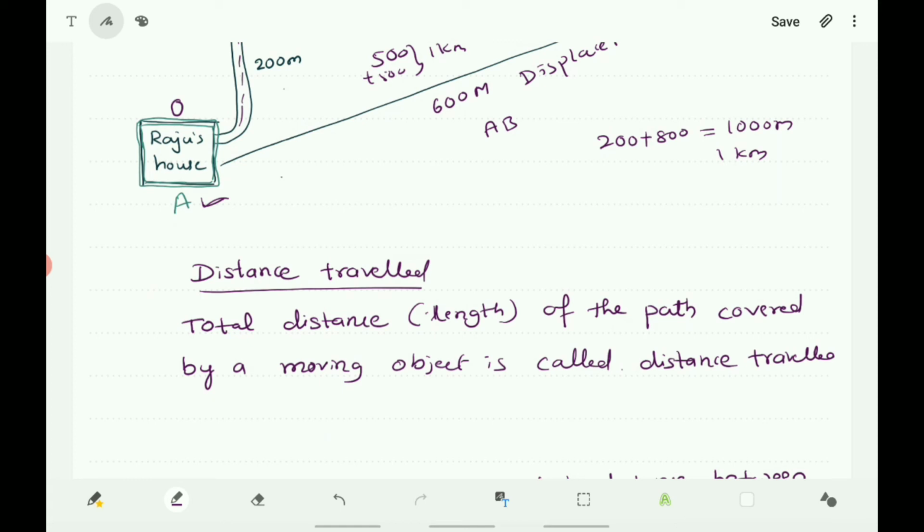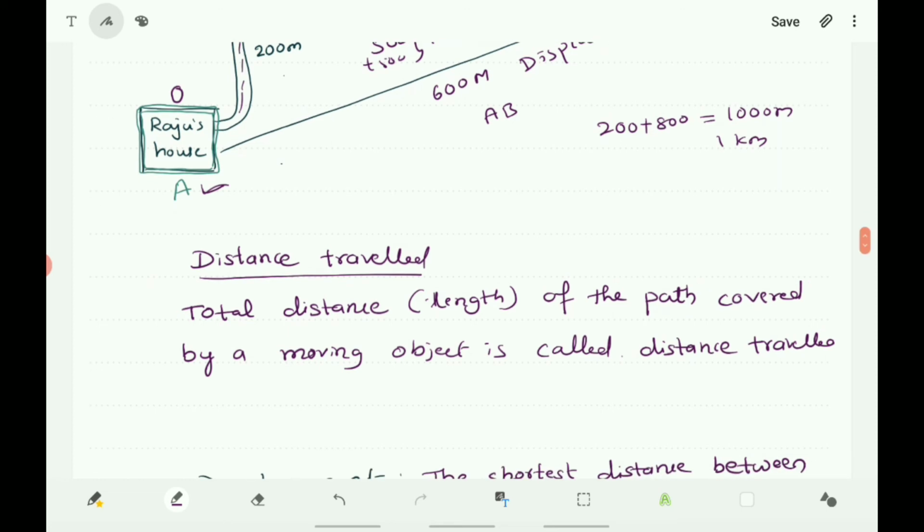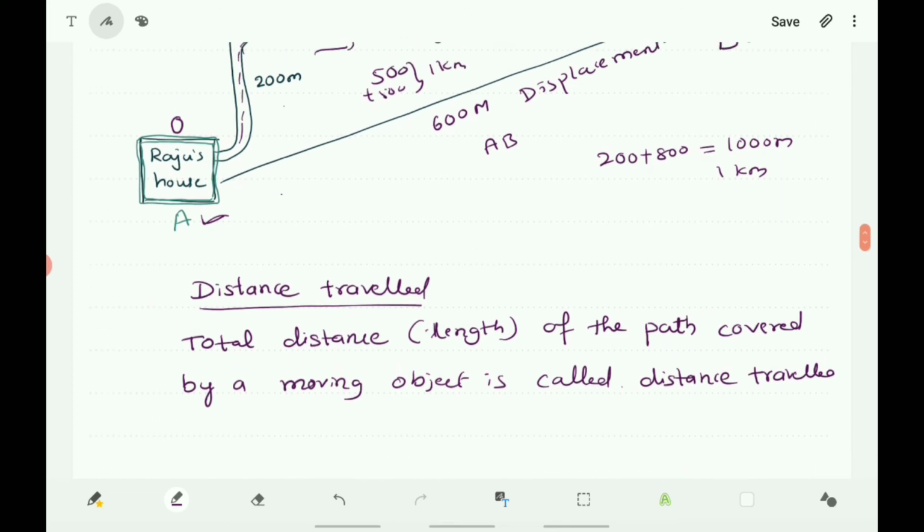So what is that magnitude? The numerical value of a physical quantity is called magnitude. So here, to say the distance travelled, we are using the units kilometer or meter. For the displacement also we are using the unit or magnitude meter or kilometer. But there is a difference here.